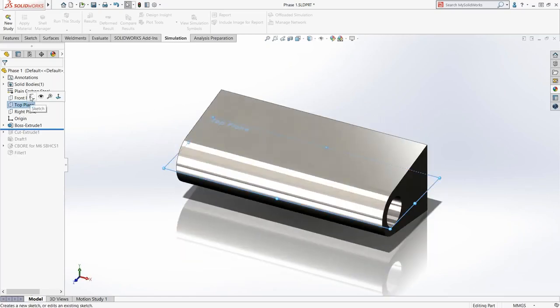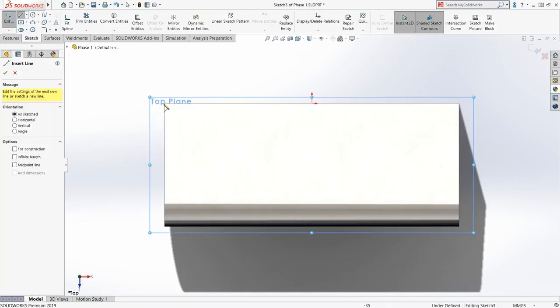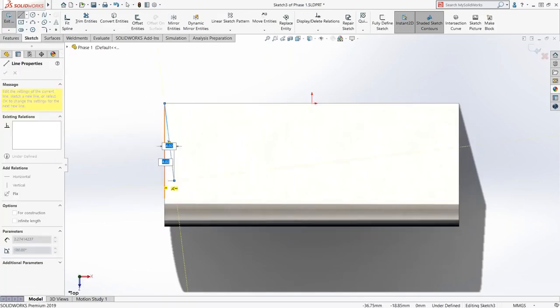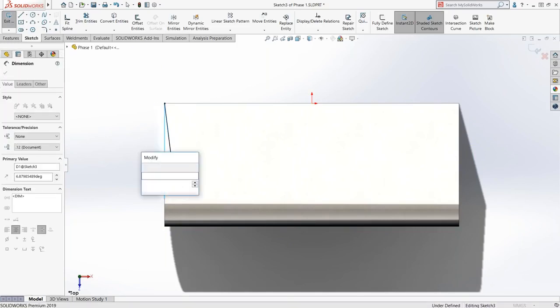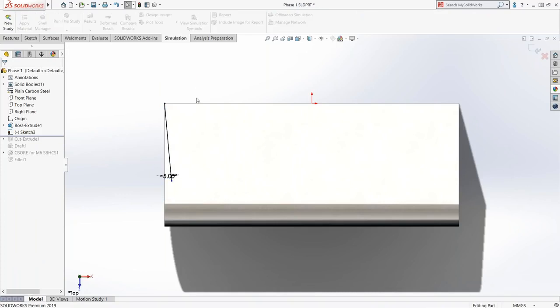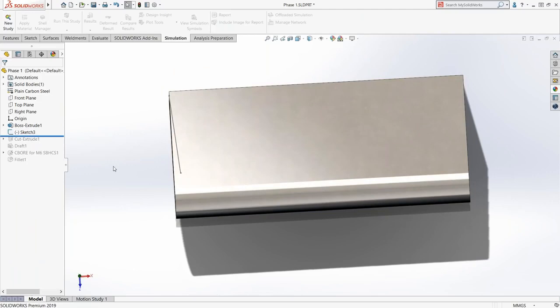On the top plane, I'm going to create a sketch, and I'm just going to draw a line from right here to here. We'll add a dimension of 5 degrees, and I'm just going to exit out of that sketch. So that sketch is done. It's basically just a sketch at 5 degrees.